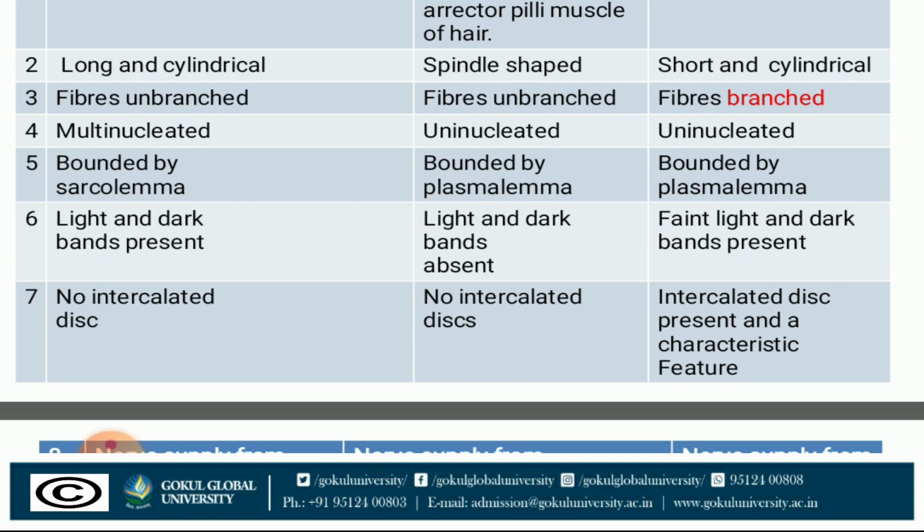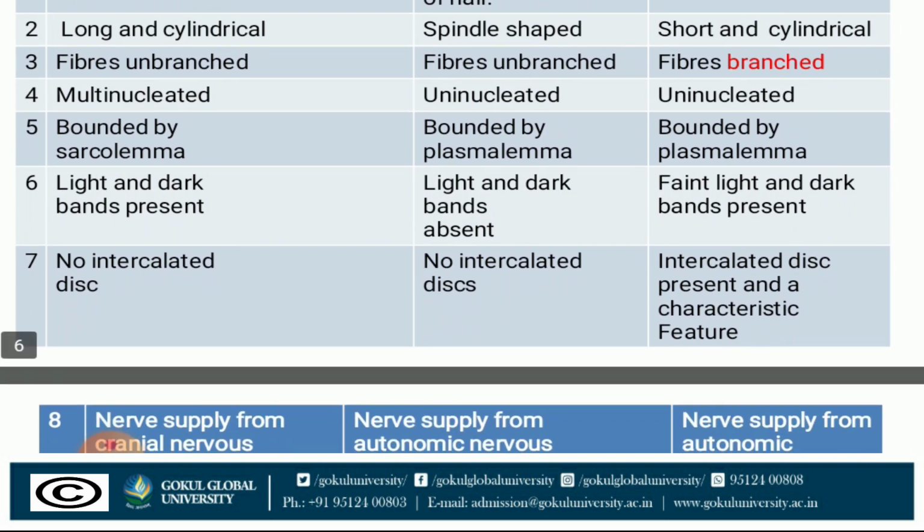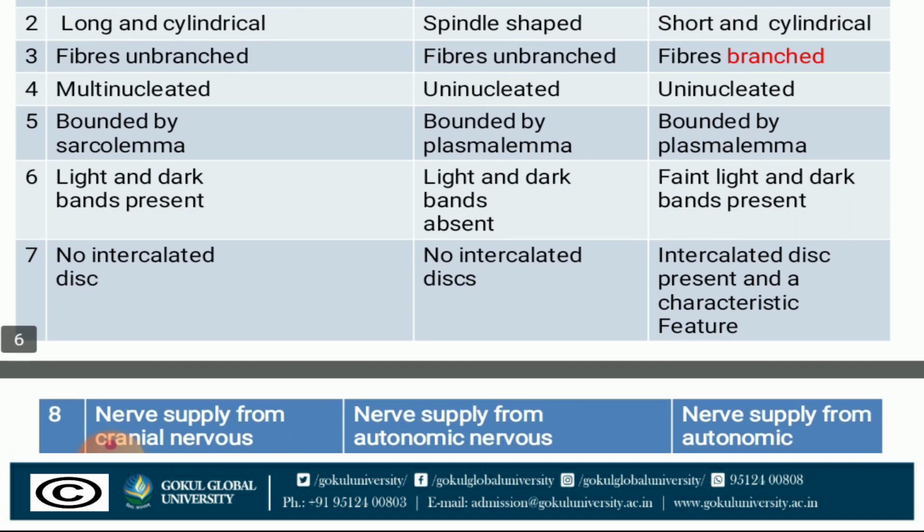Bounded by: skeletal muscle is bounded by sarcolemma. Sarcolemma, this is a new word for you, means a transparent tubular sheath which covers the fibers of the skeletal muscle.